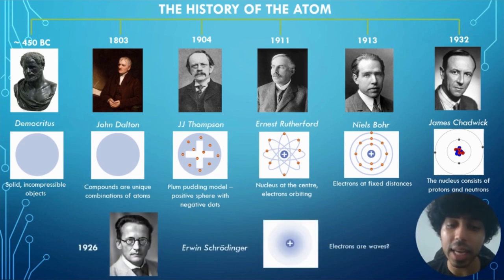Not quite, because in 1926 Erwin Schrödinger came along and said that the model of the atom was completely wrong, and that electrons are actually waves, and we don't know anything about the position of the electrons, so they can't be orbiting at fixed distances.